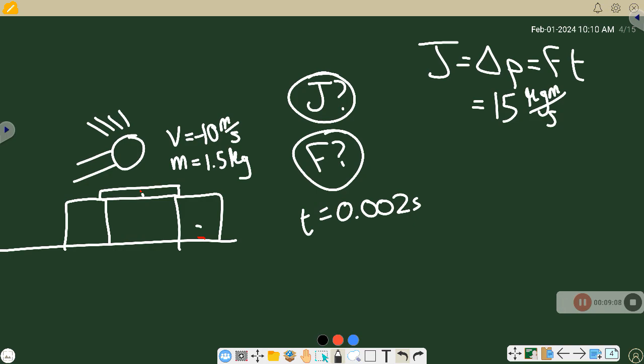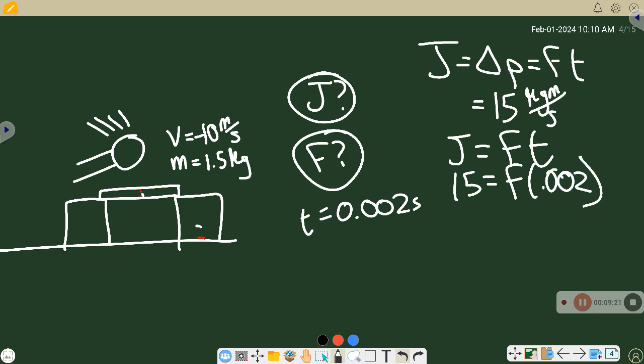Now we are going to take that and set impulse equal to force times time. We know that impulse is 15. We're solving for force, and we know that time is going to be 0.002 seconds. So we plug that into our calculator, solve for F, comes out to about 7,500 newtons. There you go. That is the impulse and force experienced by the hand.